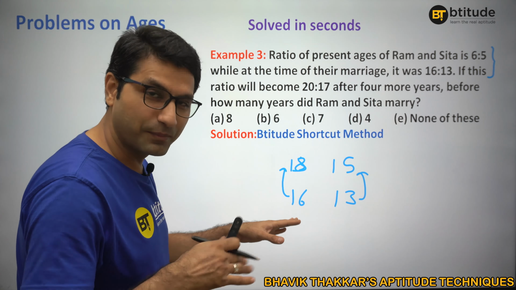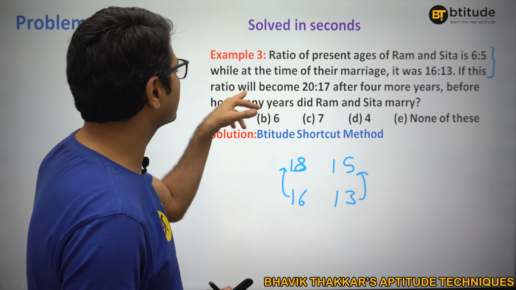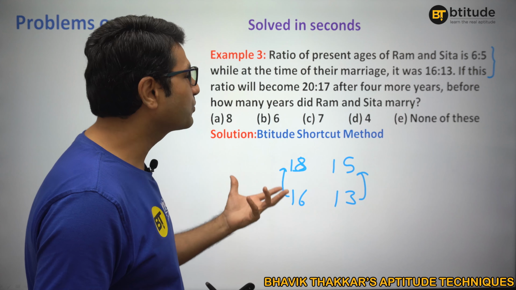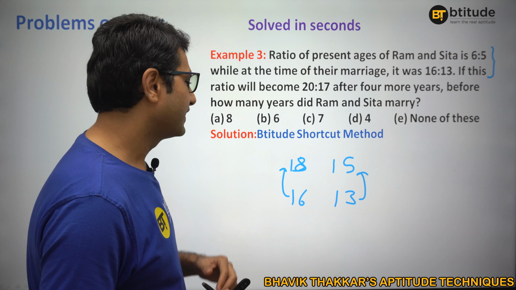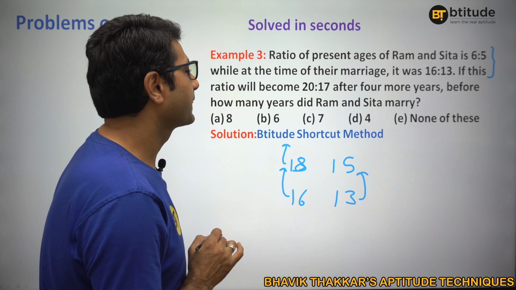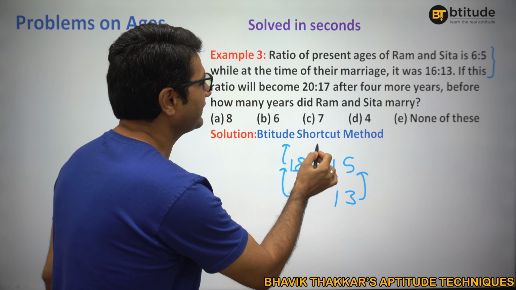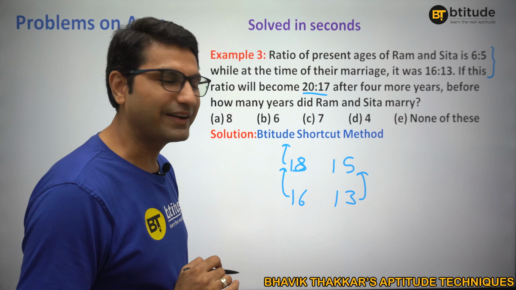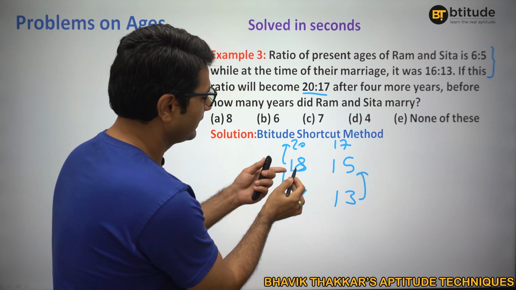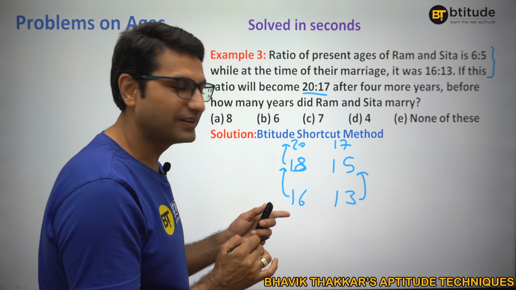But maybe it's not the real figure. Now they are saying this ratio will become 20:17 after 4 more years. After 4 more years, okay. Now try to understand. From here, after 4 more years, it has to become 20:17. So actually, if you understand, here it is only increasing by 2, right?